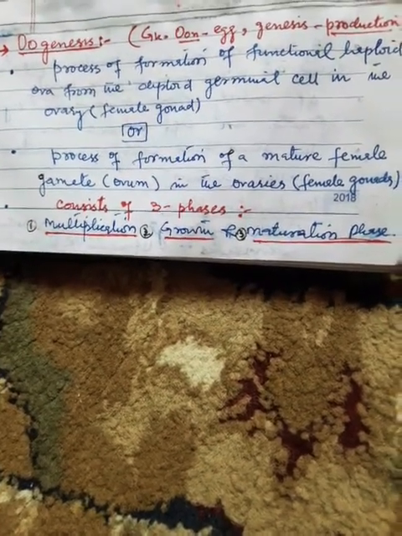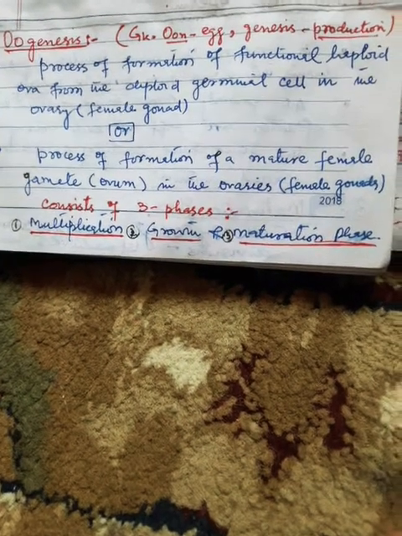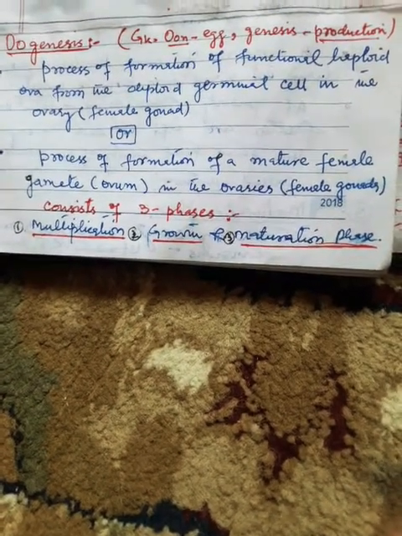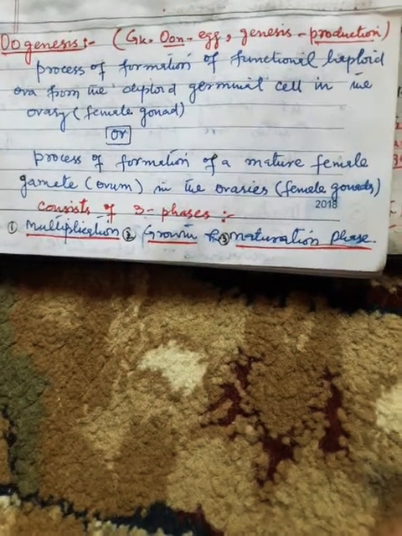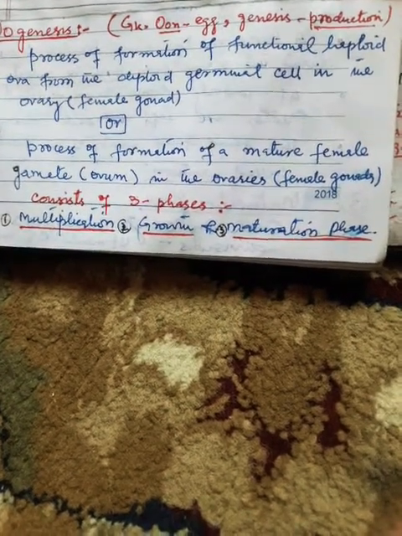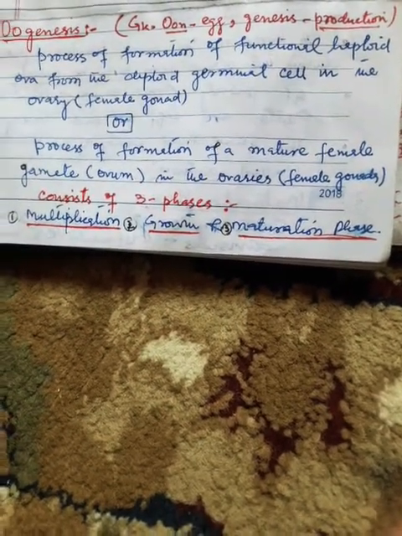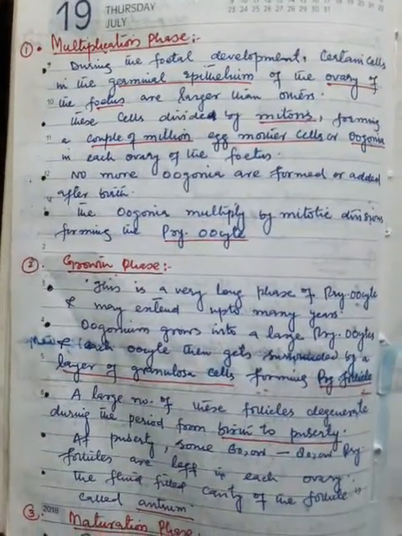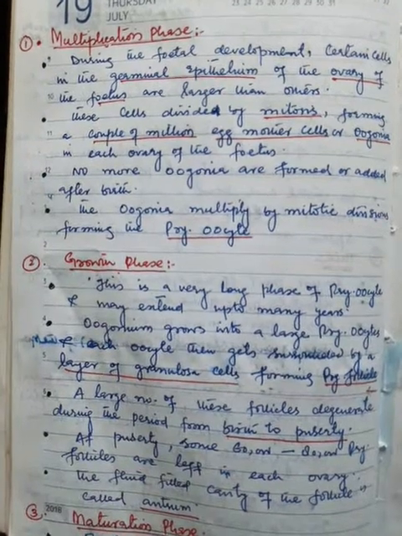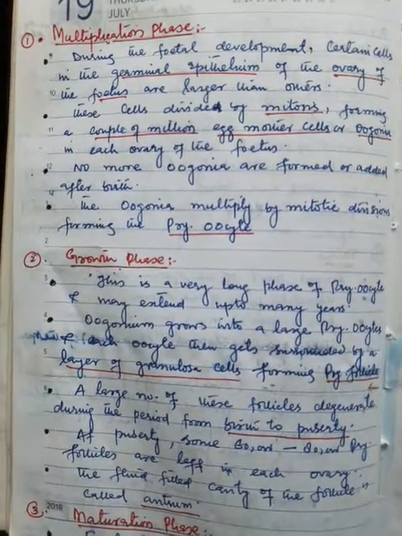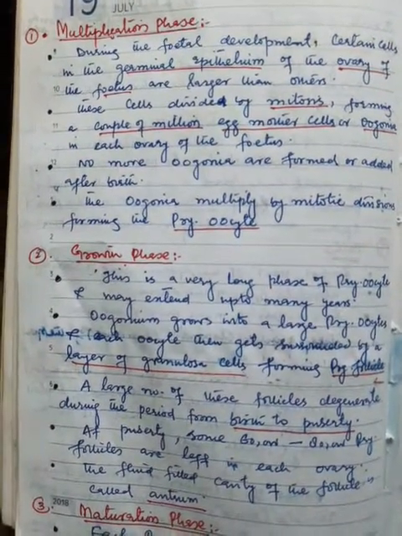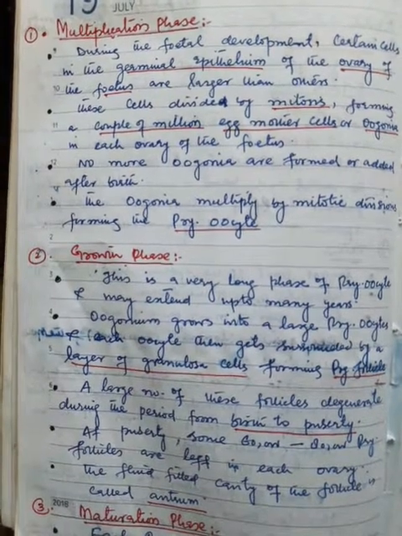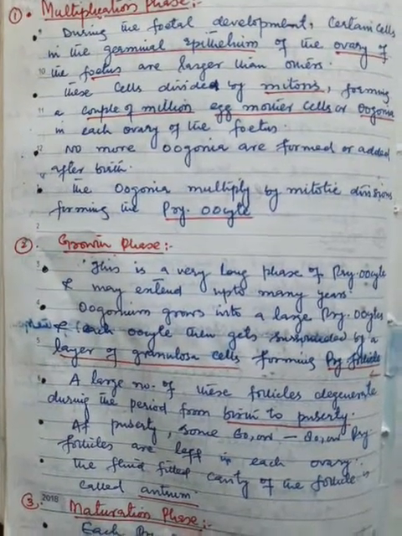The process of oogenesis consists of three phases, and the three phases include the multiplication phase, the growth phase, and the maturation phase. The multiplication phase is the first phase, the second phase is the growth phase, and the third phase is the maturation phase.